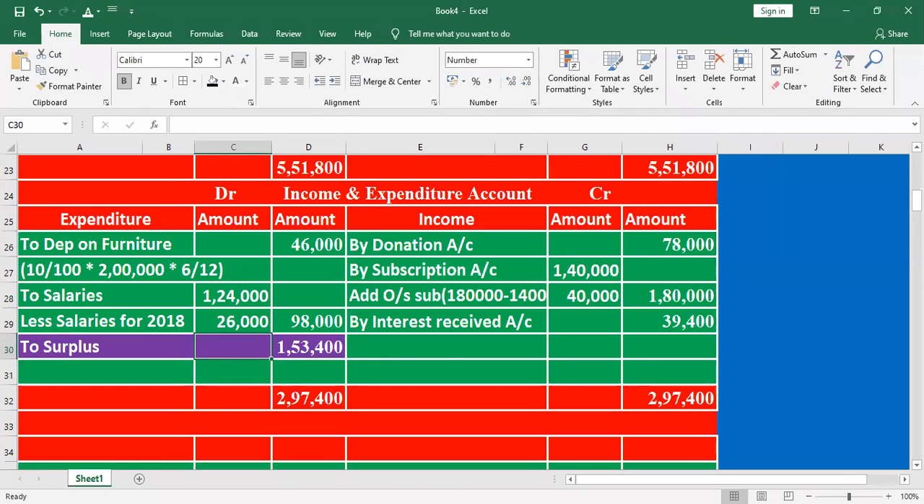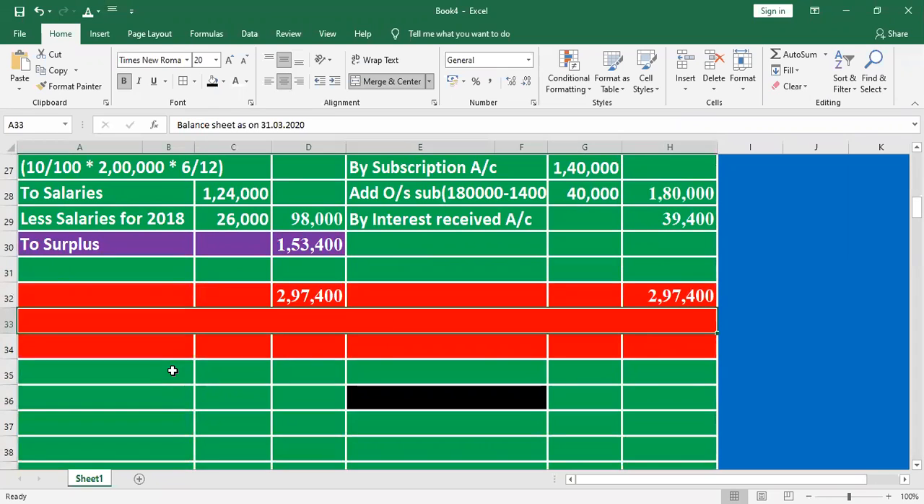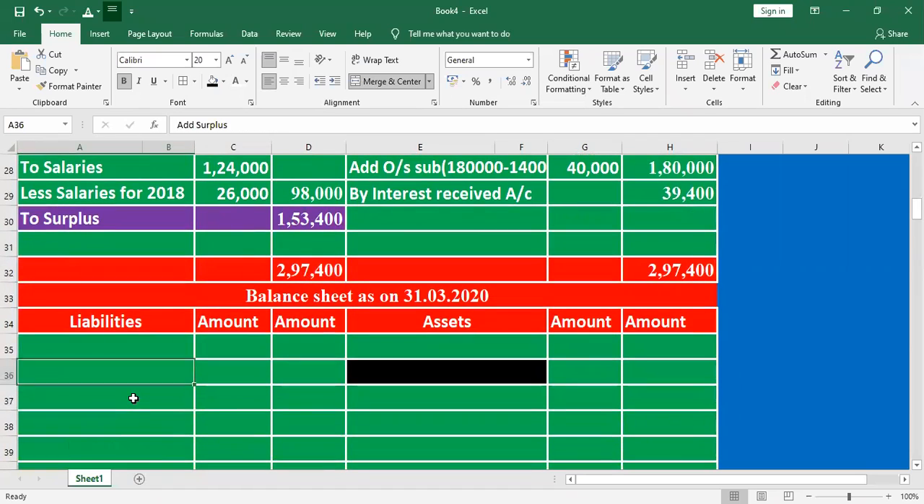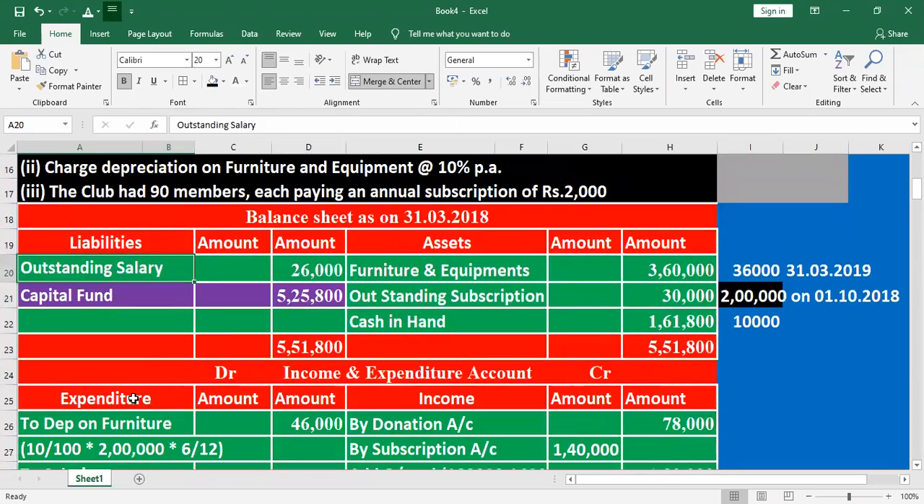No clarification, sir. Okay. Next we prepare the balance sheet. How do we prepare the balance sheet? Listen. Balance sheet as on 31/3/2020, liabilities and assets. On the liability side, first we take the capital fund. Where is the capital fund? From the old balance sheet, they have given the old balance, right?